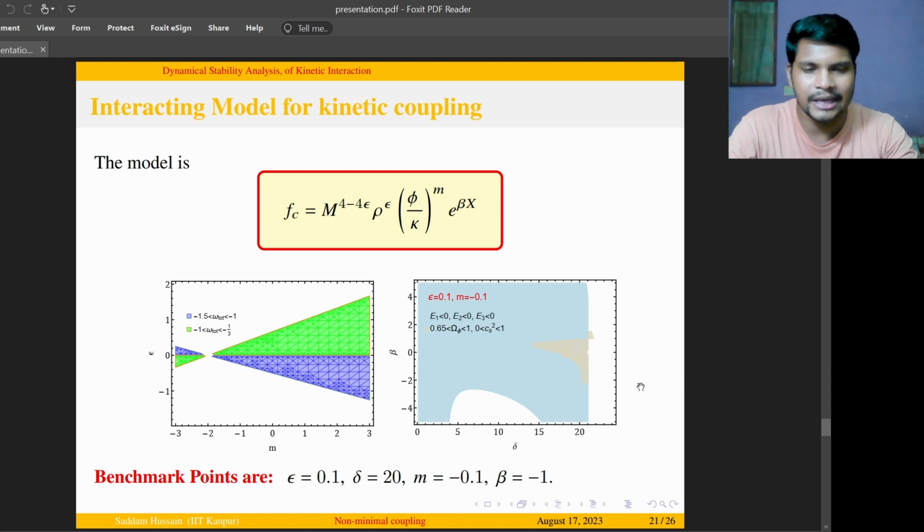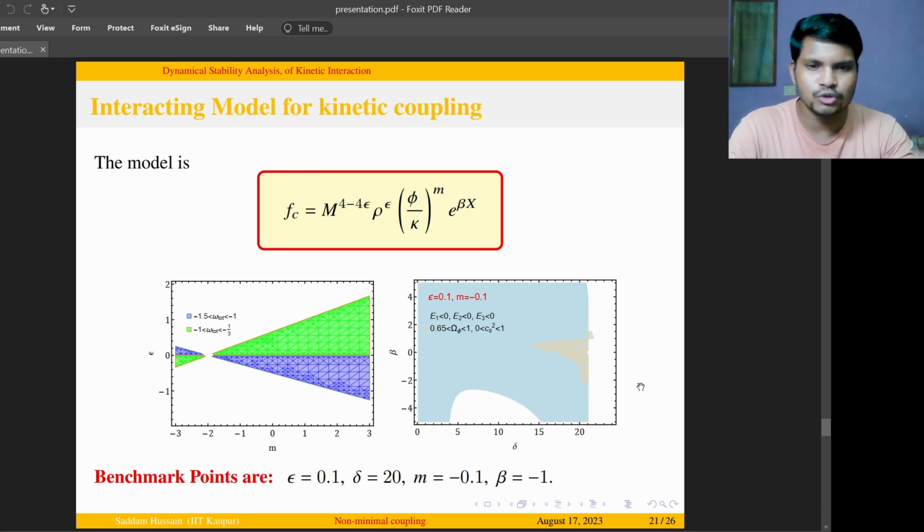then omega phi, the energy density of the field, has to be dominant, which means it has to be from 0.65 to 1, and the sound speed has to be between 0 and 1. So in the blue region, we are plotting the eigenvalues, and in the yellow region, we are constraining the field density and the sound speed. In the parametric space of beta and delta, using epsilon and m, which come from the effective equation of state, we are finding the overlapping region.